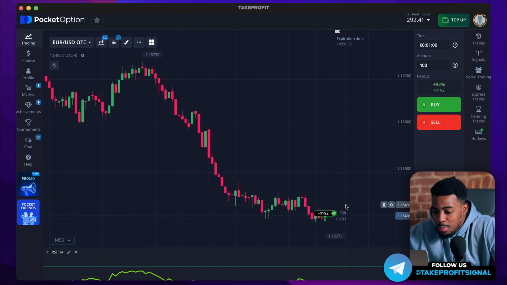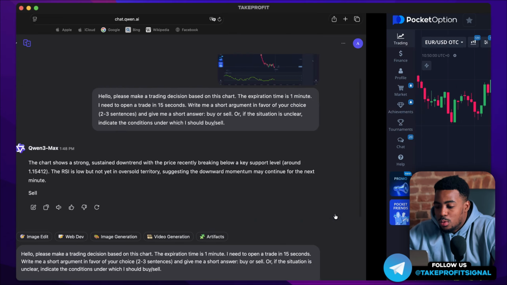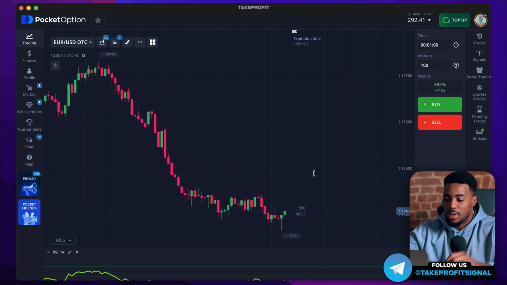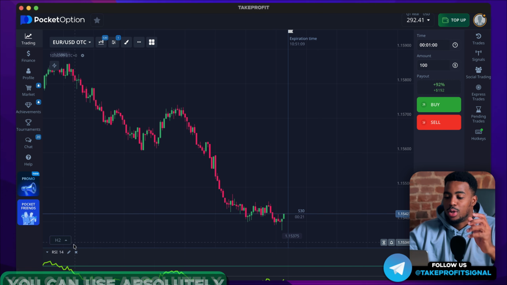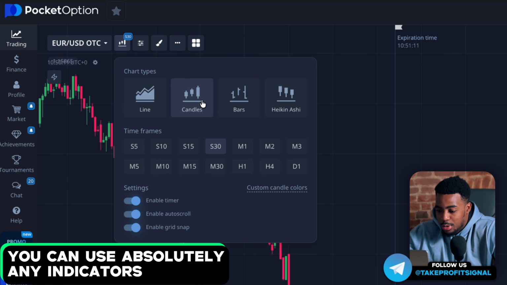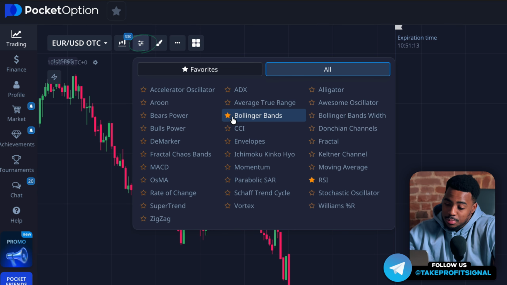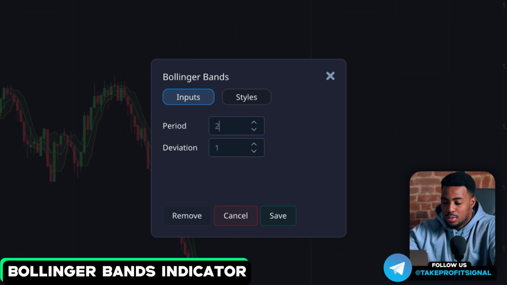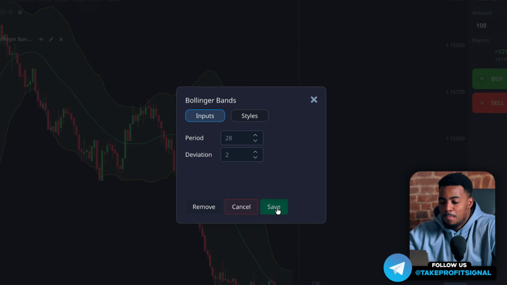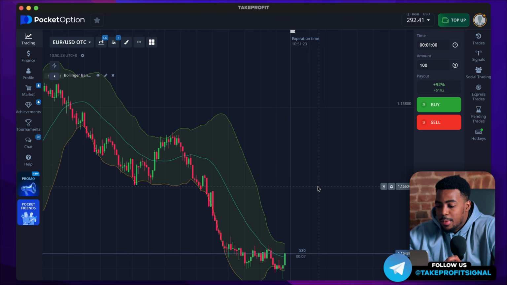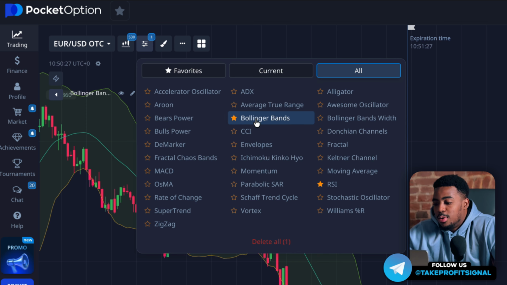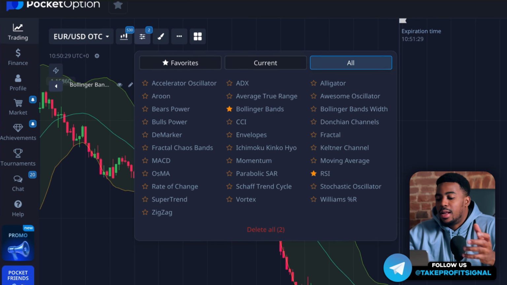Well, thank you very much for the prediction from this Chinese neural network, because indeed my trade turned out to be profitable after 1 minute. A plus of this neural network is that you can use absolutely any indicators that come to mind. For example, we can use the Bollinger Bands indicator with standard settings. For me, it's 28.2, and also get analysis based on this indicator. Or we can add everything together.